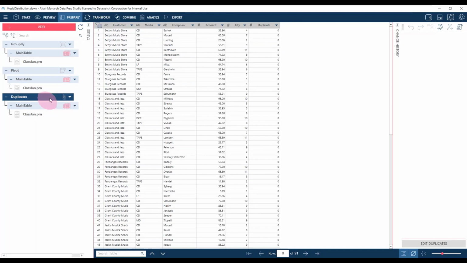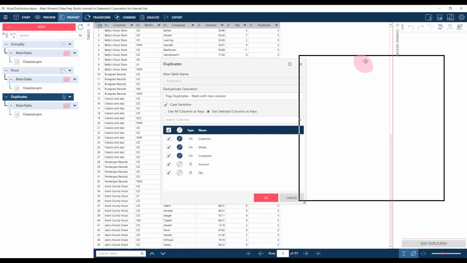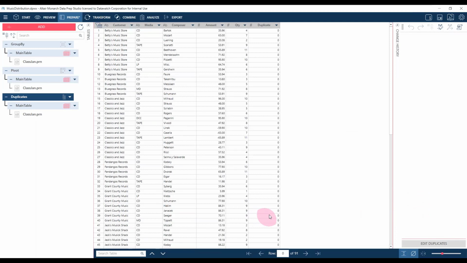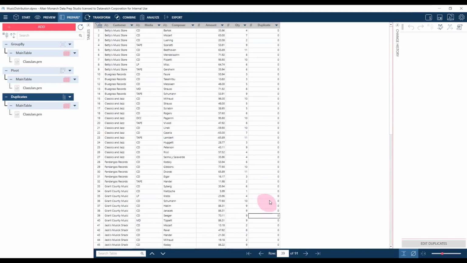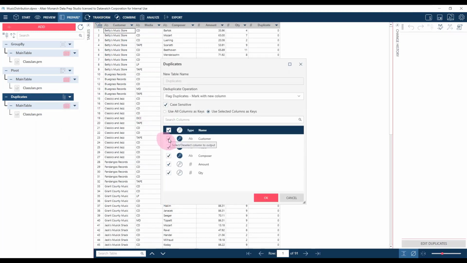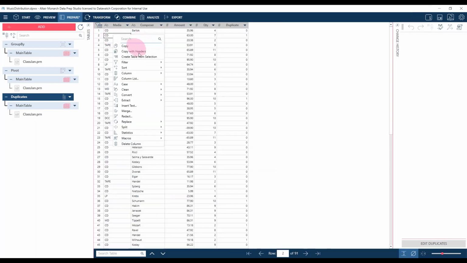I've chosen the wrong columns there, sorry. Customer, media, composer. Scroll down. Yes, sorry, it's not duplicated within customer. So yeah, we're going to have to ignore the customer for this one. Sorry, let me just come back in again and edit duplicates. So let's get rid of the customer. So let's imagine the customer didn't exist.